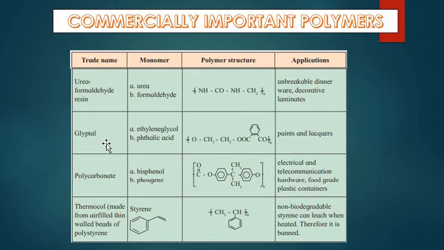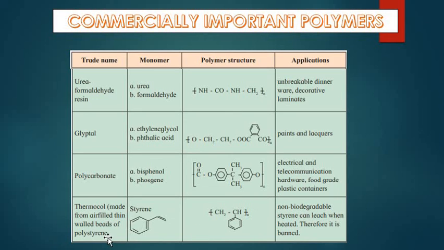Glyptal is a polymer whose monomers are ethylene glycol and phthalic acid. This is the structure of the polymer formed by these monomers, and it is used in paints and lacquers. For polycarbonate, the monomers are bisphenol and phosgene. This is the structure, and it is used in electrical and telecommunication hardware and food grade plastic containers also.